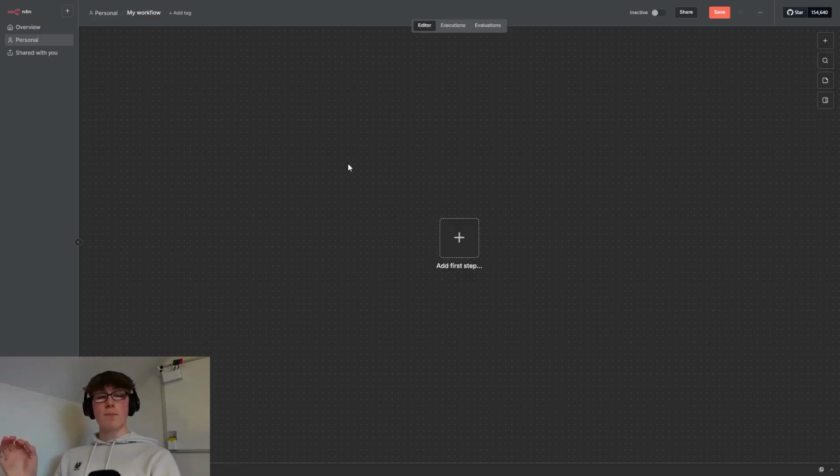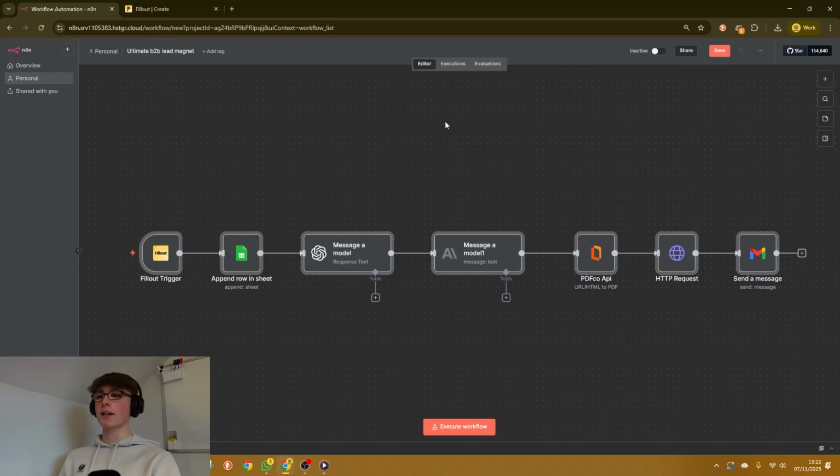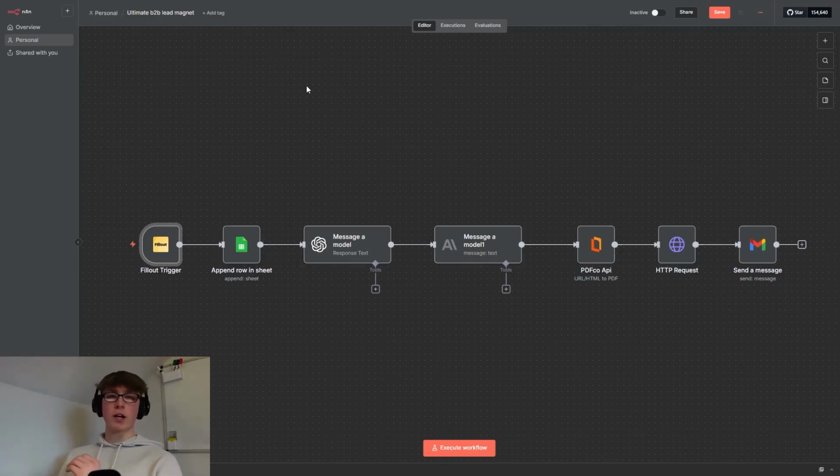So to get started in building this, you're going to want to load up a completely blank n8n workflow. You're then going to want to press these 3 little dots and press import from file, and just choose the ultimate B2B lead magnet, and then it should pop in. Anyway, you're going to have to make a load of connections here, but don't worry, it should be really easy to follow along. Once you've done that, it's time to go and actually make your form.